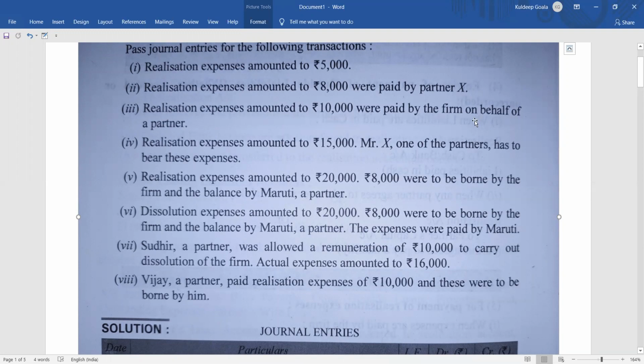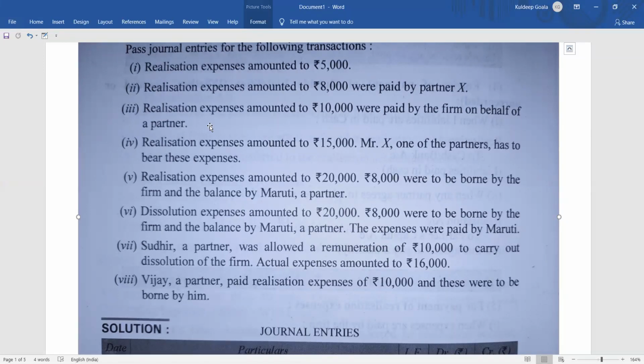Firm paid it. Okay, मतलब firm ने दे दिया उसको on behalf of a partner, but it was supposed to be paid by the partner. In the previous video we saw that if a partner is taking the liability of realization expenses, and the firm is paying it, then what will happen? We will take the money